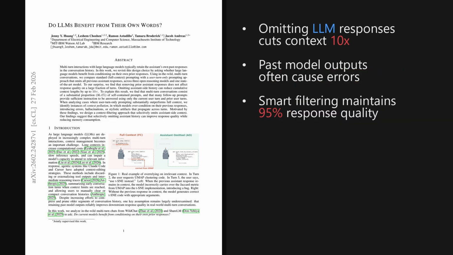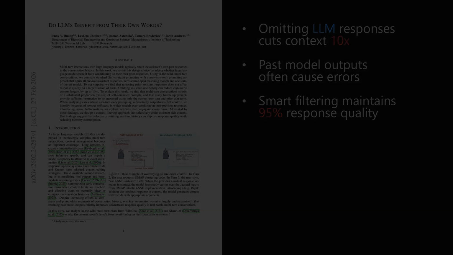I'm Alex. Today we're looking at a paper trending on X, published on February 27, 2026, about 5 days ago. It finds that removing prior assistant responses from conversation history often maintains response quality, while reducing cumulative context lengths by up to 10 times. The paper is titled, "Do LLMs Benefit from Their Own Words?" And as we'll see later, the results challenge a core assumption in how we design multi-turn chat systems.